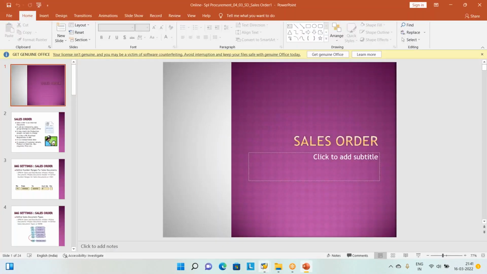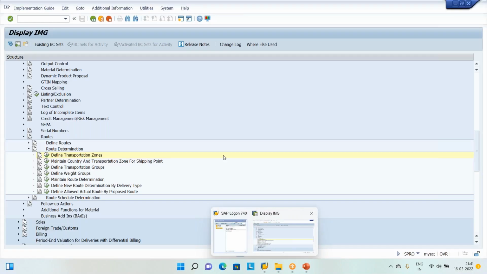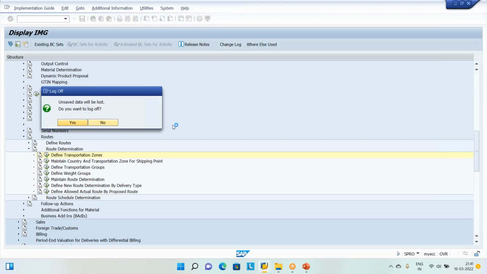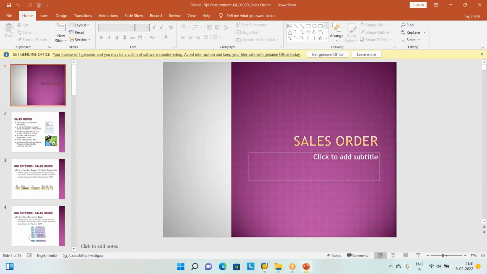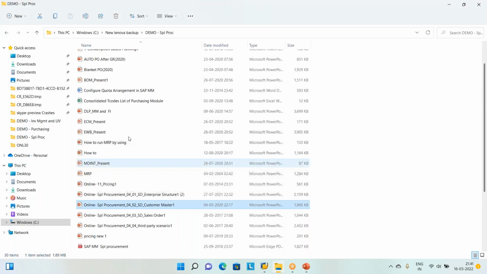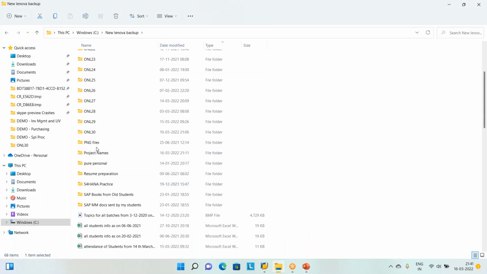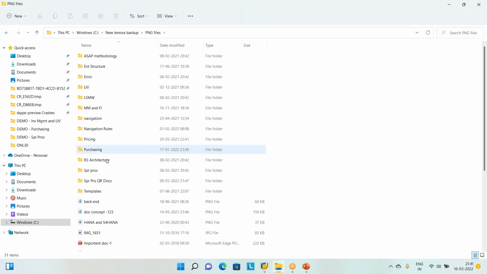What is a sales order? Let me close this SAP, because anyway it is going to lock while we are discussing. Keep it like that. Just give me 1 minute. Is there any small note or diagram? I will try to check it. Any template format? We'll try to check it.